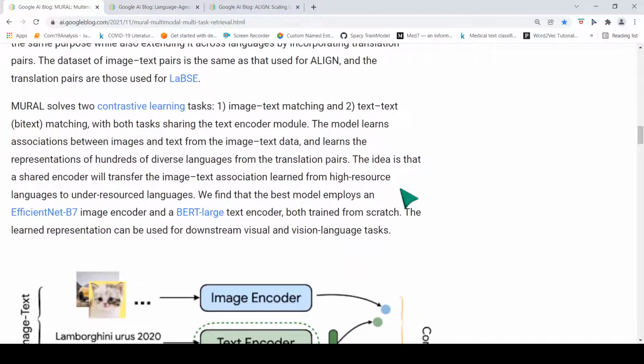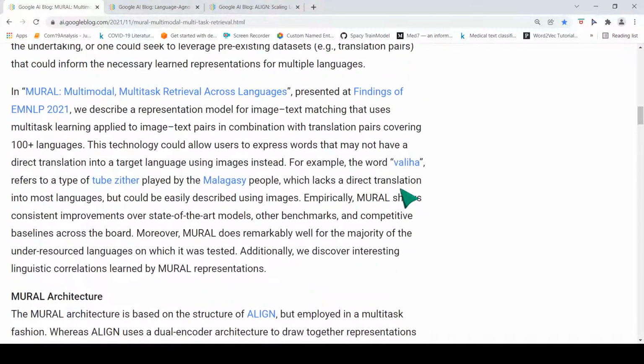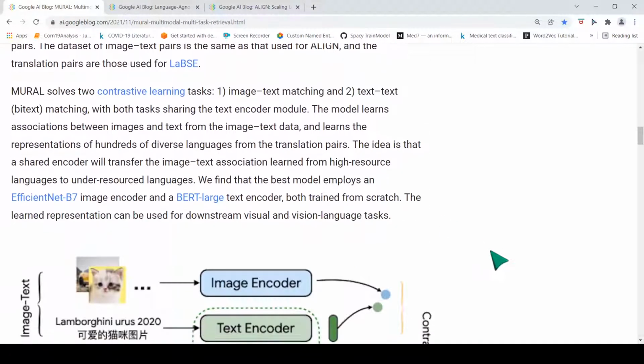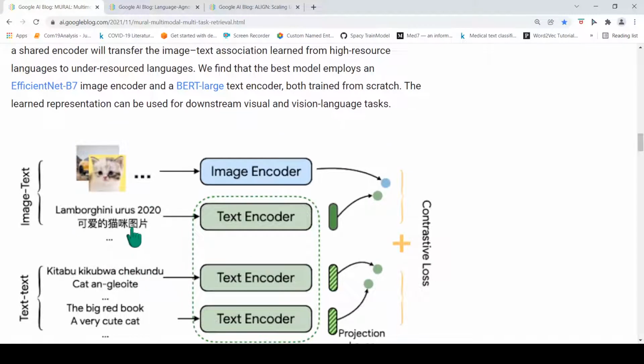So what is MURAL, once again? MURAL is a representation model for image text matching. It makes use of image text combinations as well as text to text translations. It makes use of an image encoder for the image features.